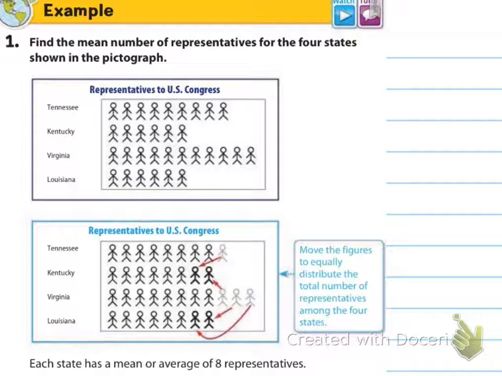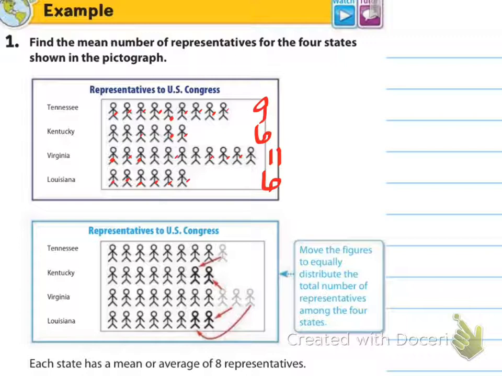In example number 1, it says to find the mean number of representatives for the 4 states shown in the pictograph. So in Tennessee we have 1, 2, 3, 4, 5, 6, 7, 8, 9. Then for Kentucky we have 1, 2, 3, 4, 5, 6. And for Virginia 1, 2, 3, 4, 5, 6, 7, 8, 9, 10, 11. And then for Louisiana 1, 2, 3, 4, 5, 6. And so we want to find the mean number of representatives.